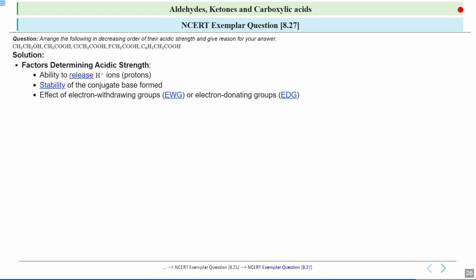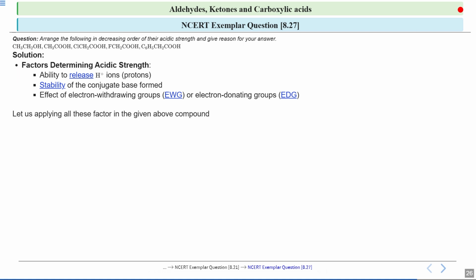Another important factor is the presence of an electron withdrawing group or electron donating group. An electron withdrawing group pulls the electrons away, which stabilizes the conjugate base and increases the acidity, whereas electron donating groups do the opposite. They make the acid weaker because they donate electron density.